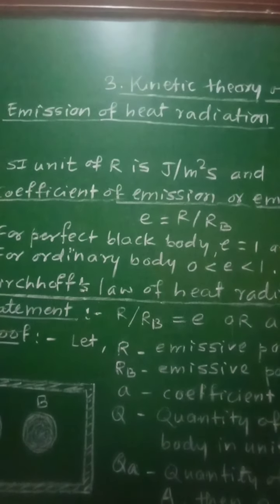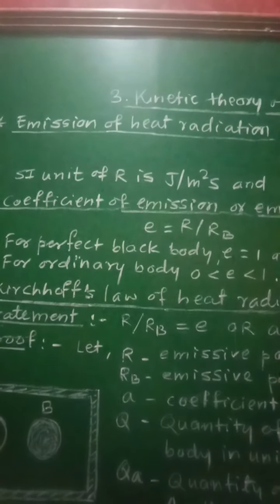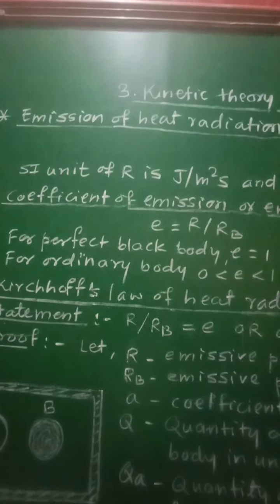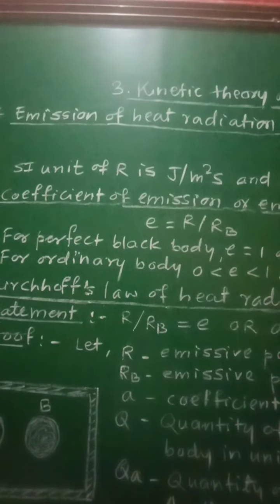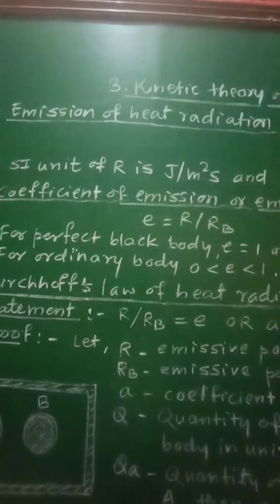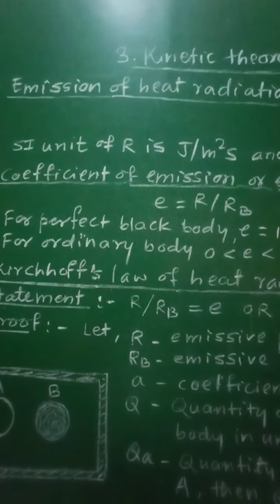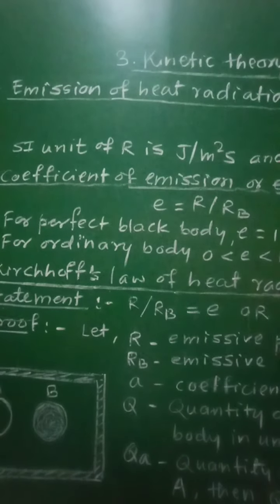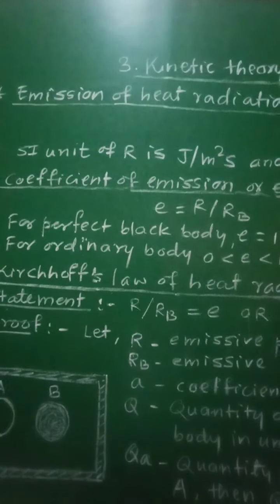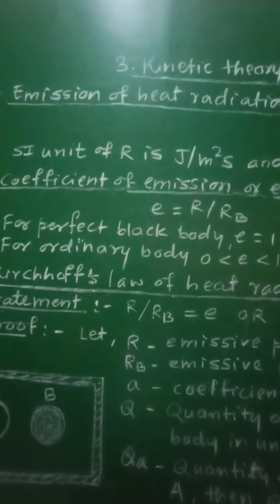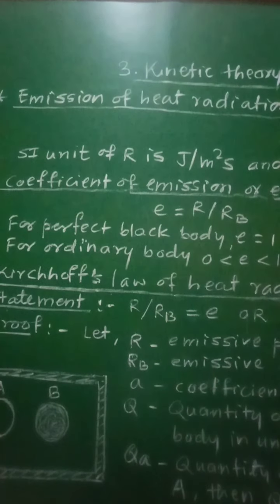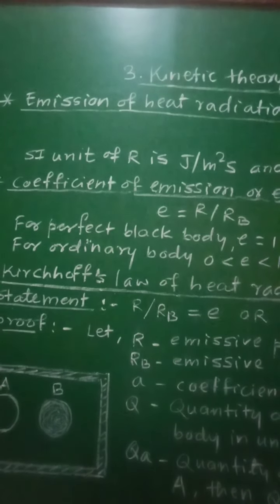Let us see its definition. The coefficient of emission or emissivity E of a given surface is the ratio of emissive power R of the surface to the emissive power RB of a perfect black surface at the same temperature.